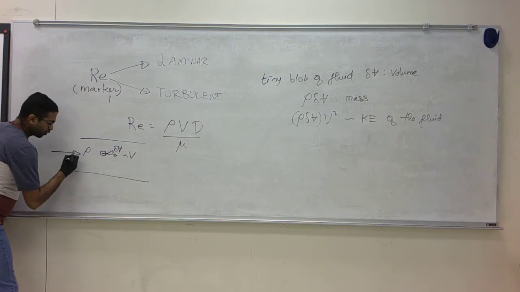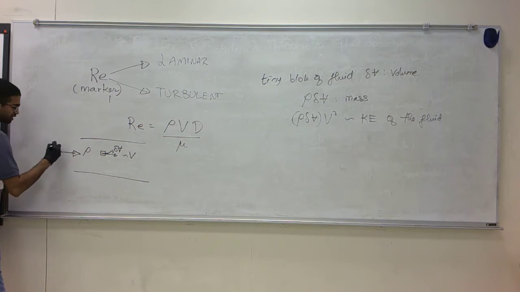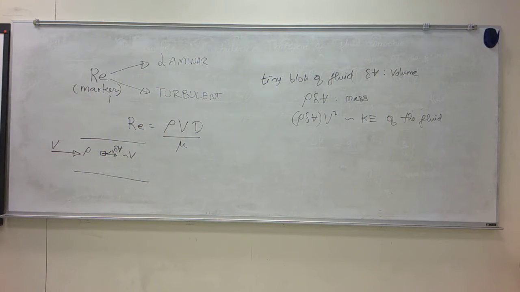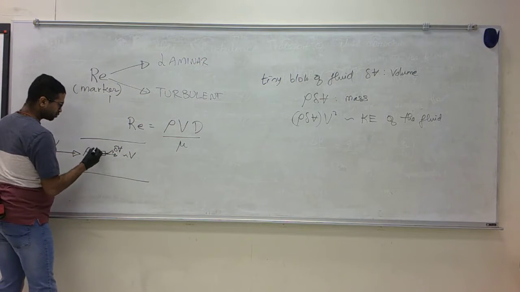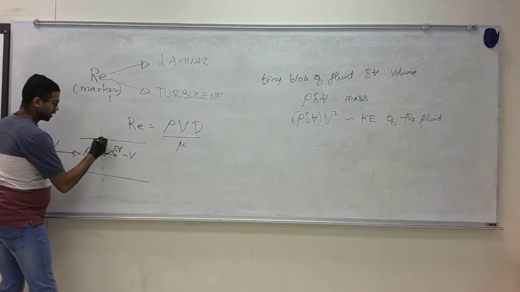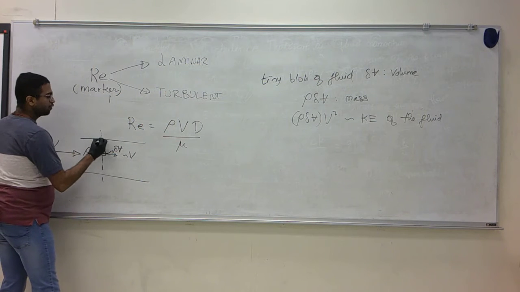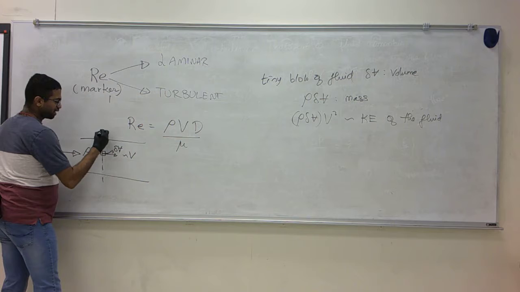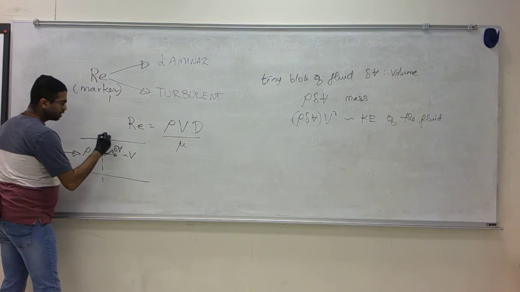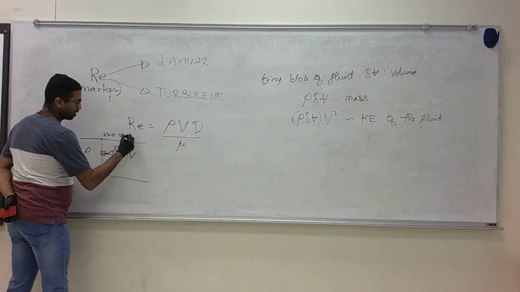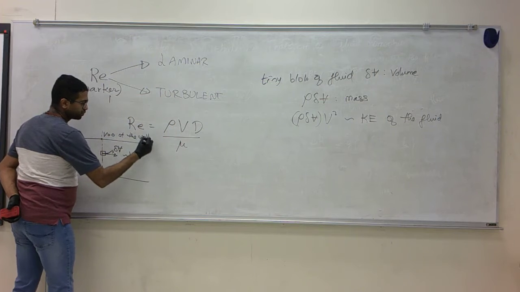It's trying to flow in this direction, so it's the energy associated with its motion along the axis. If you think of the other direction, the perpendicular direction, the fluid here at the surface is at rest. Velocity is 0 at the wall.